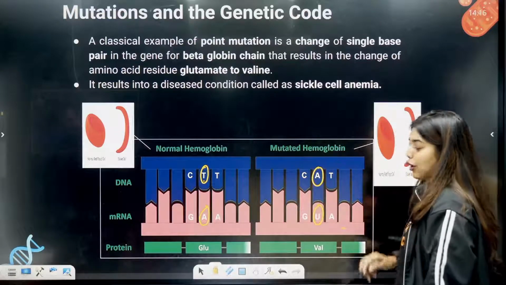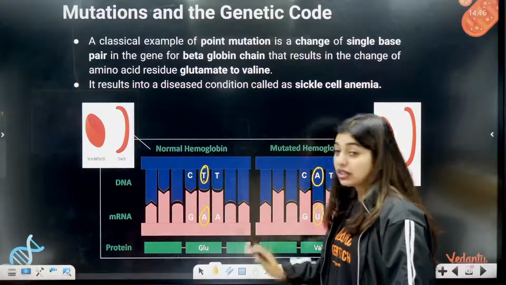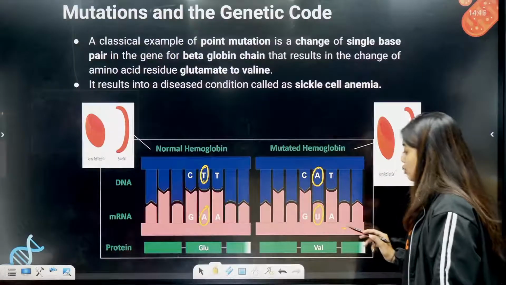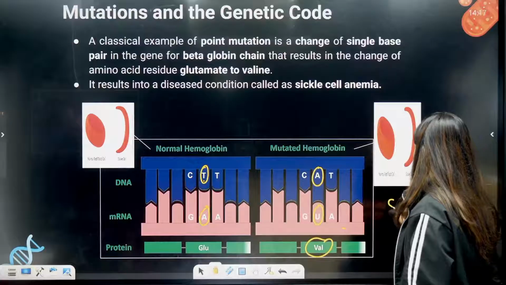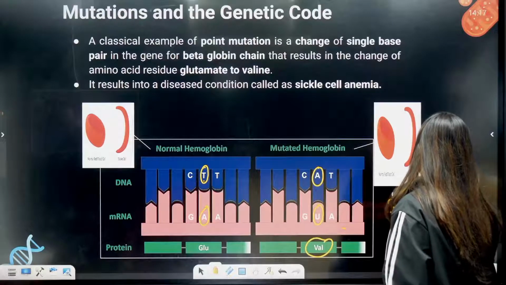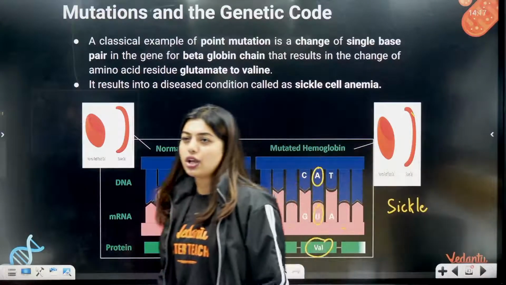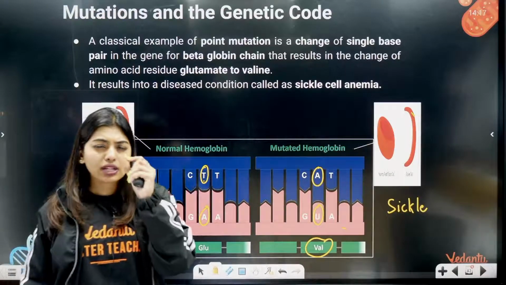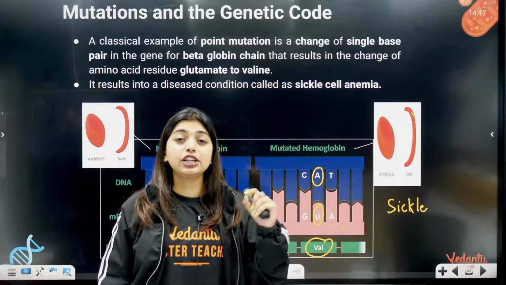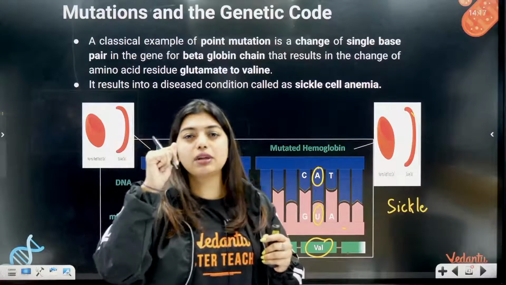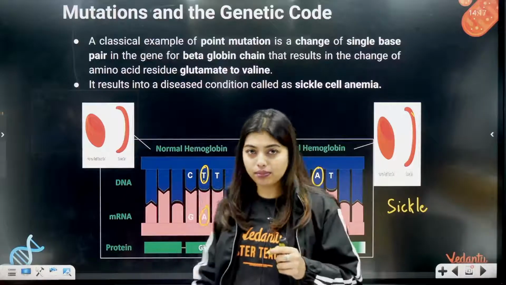This will lead to point mutation, because on the mRNA, if GAA is there, it will code correctly. But imagine GUA is there, then instead of glutamate, it's going to code for valine, and this will cause sickle cell anemia, where the RBC, which is normally round, will become sickle shaped. Understood? One small nitrogen base change will lead to mutation. That means it can lead to point mutation. At one point, there was a change that led to sickle cell anemia. That is, instead of glutamate, valine got coded.